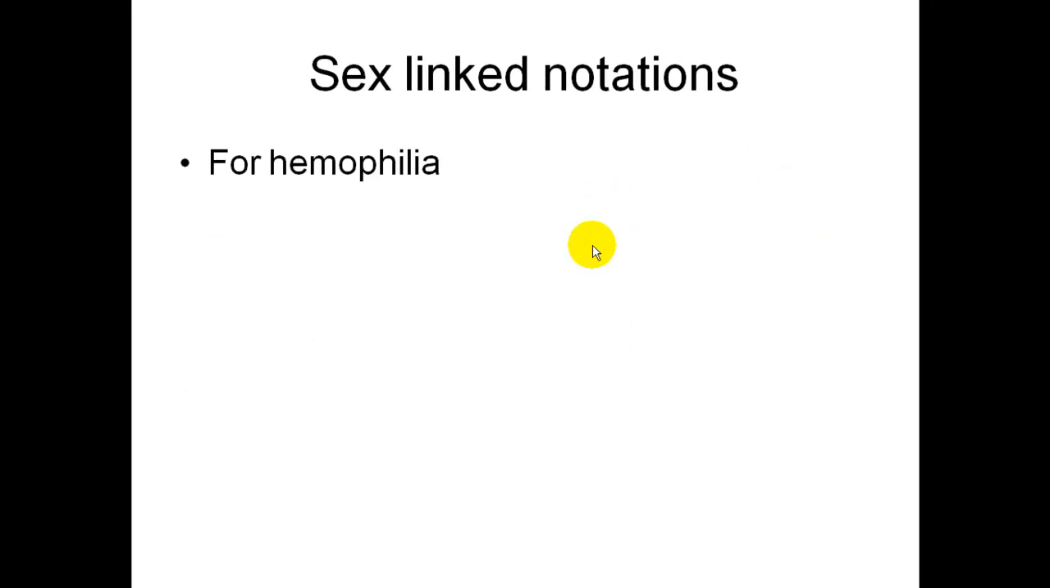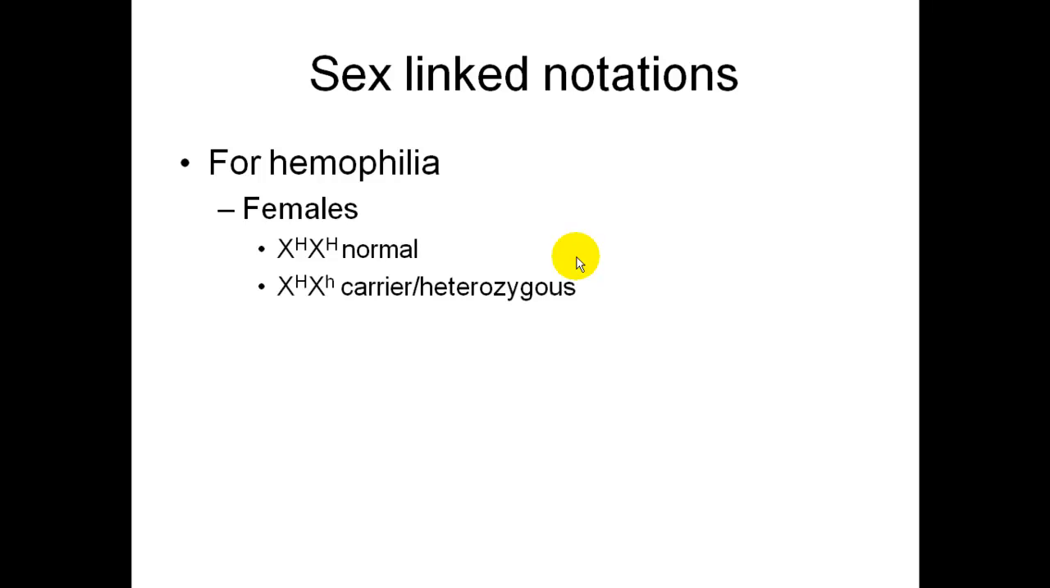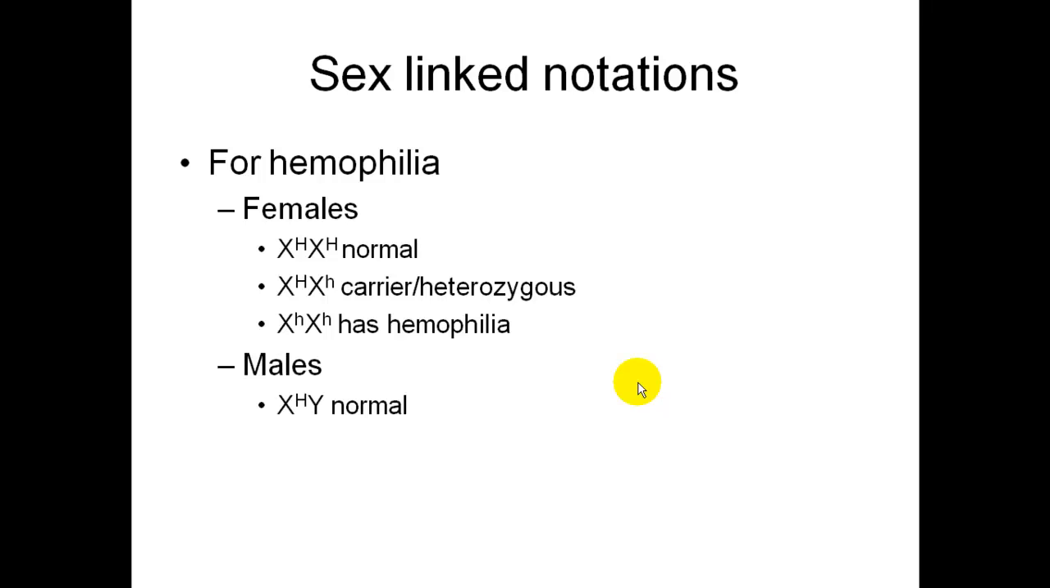So, notations for sex-linked problems for hemophilia. Females first. X big H, X big H is a normal female. X big H, X little h is a carrier, or that is also called heterozygote. X little h, X little h is a girl who has hemophilia. For males, X big H Y is a normal male. X little h Y has hemophilia, and that's all you get. You either have it or you don't for males. That's why males get it more than females for these types of traits.